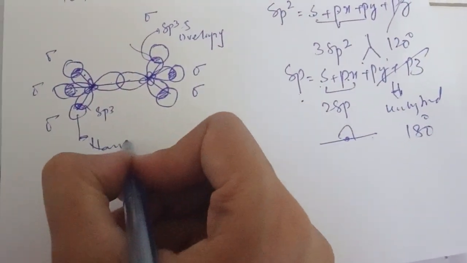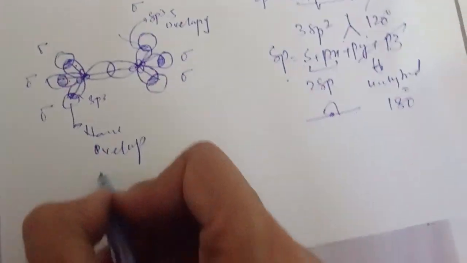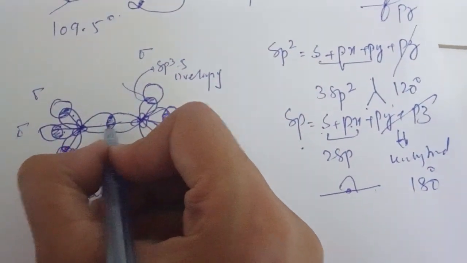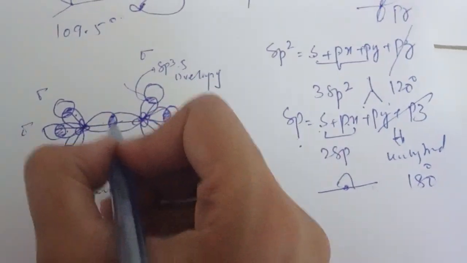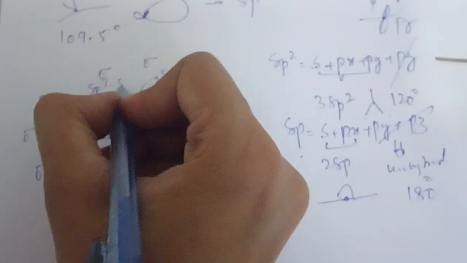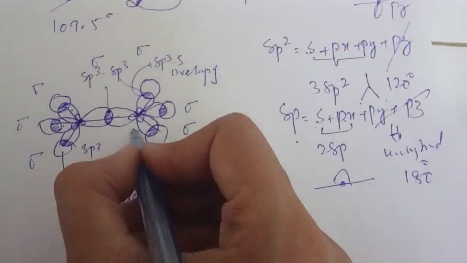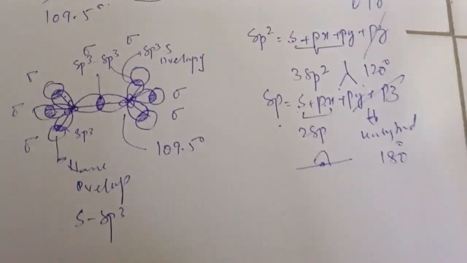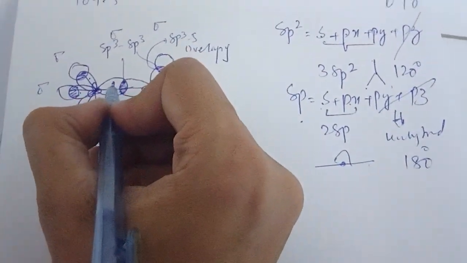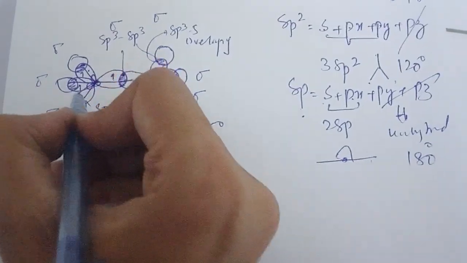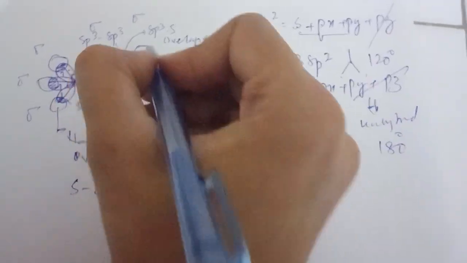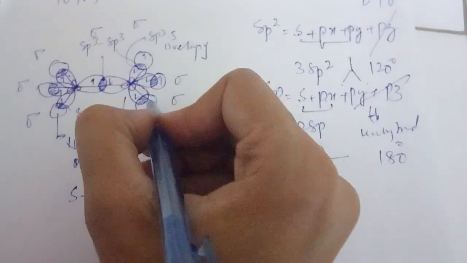But in the ethane molecule, the sp3 hybrid orbital overlaps with another sp3 hybrid orbital, making a sigma bond, but the name of the overlapping here will be different: sp3-sp3, and the angle will be 109.5. Here the sp3 hybrid orbitals of carbon contain half-filled orbitals, and hydrogen also contains half-filled orbitals.